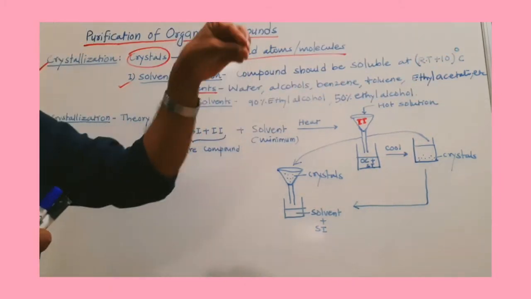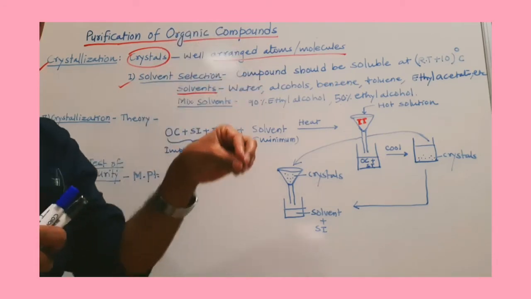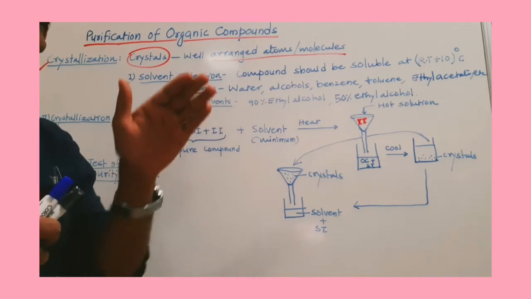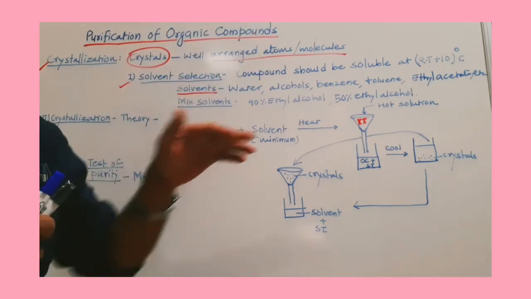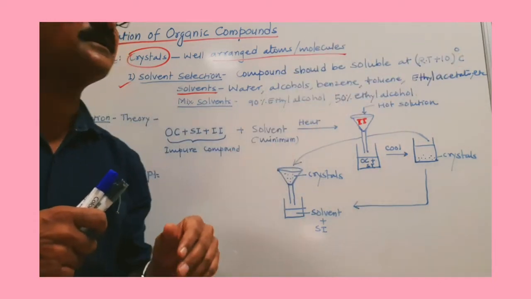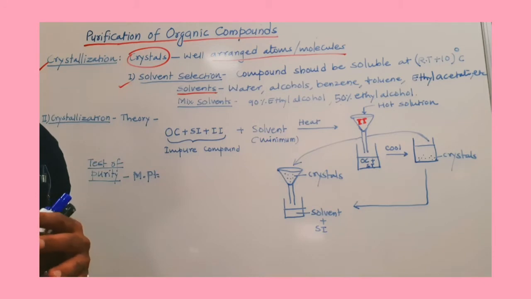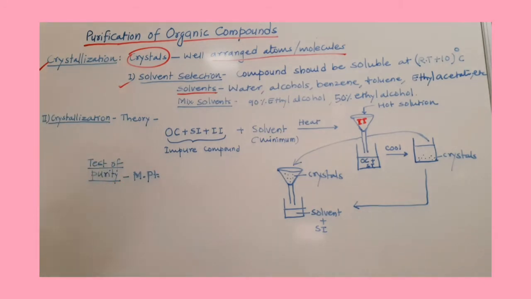If so, then that solvent is considered a good solvent for the crystallization process.